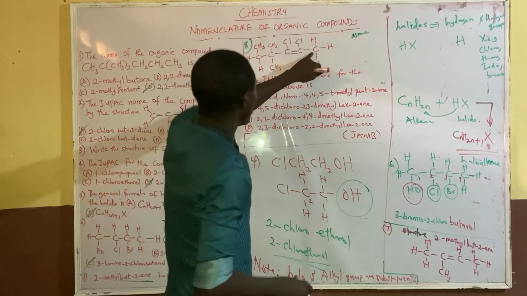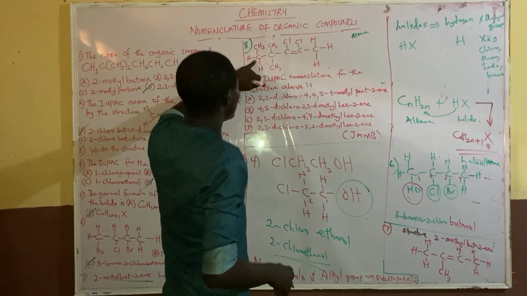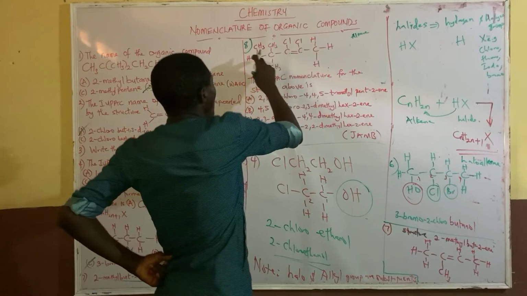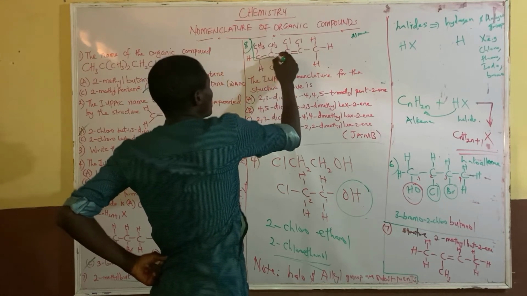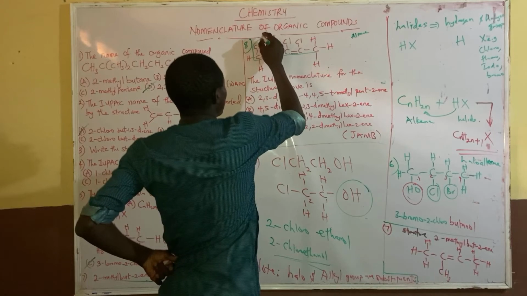Let's count: 1, 2, 3, 4, 5. Is this the longest chain? No, it's not the longest chain. 1, 2, 3, 4, 5, 6. You count like this. This is the longest chain.